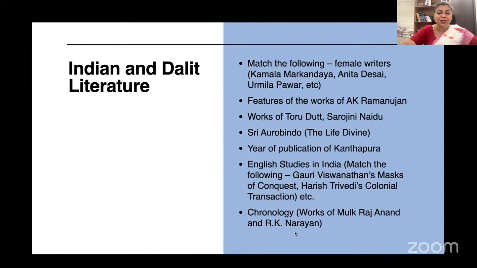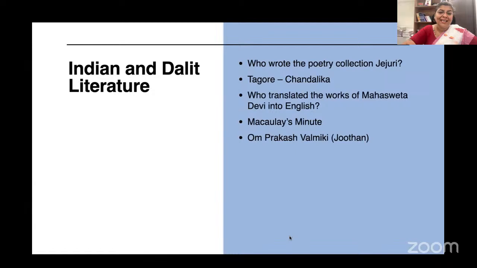Chronology of the works of Mulk Raj Anand and R.K. Narayan, and who wrote Jejuri, Chandalika, who translated the works of Mahasweta Devi into English. Everything we had covered. Macaulay's Minute and Om Prakash Valmiki's Jhutan. These are all classics and very major works.